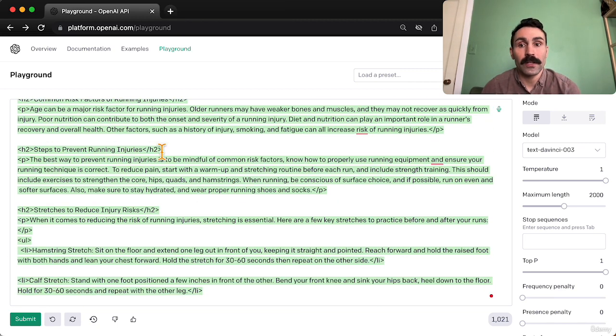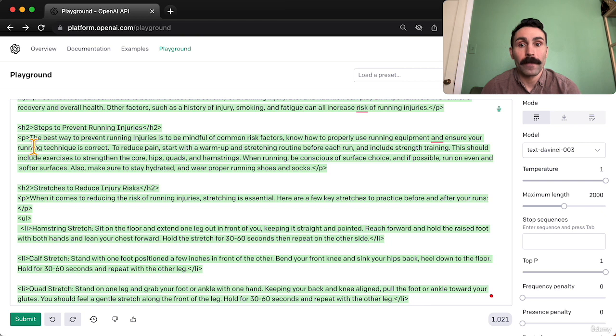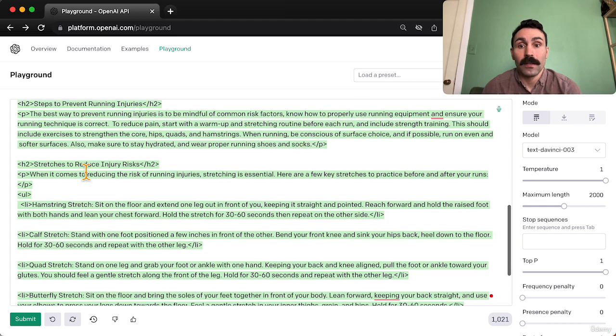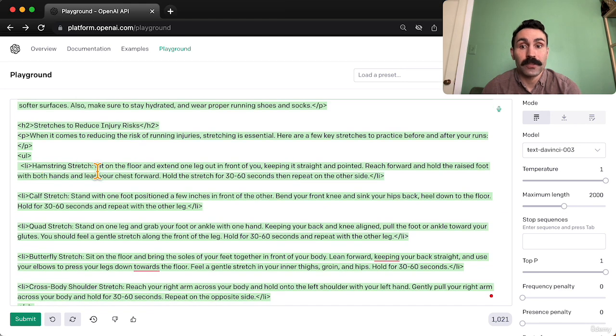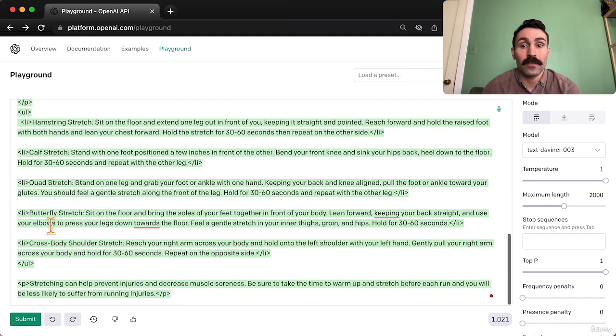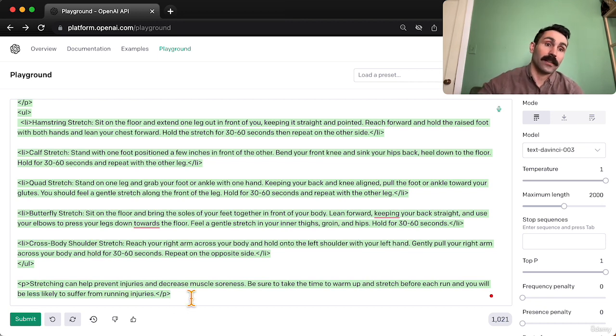Steps to prevent running injuries. Let's see what we have here. Be mindful of common risk factors. Know how to use running equipment. Ensure your running technique is correct. Reduce pain, warm up, stretching. This is pretty good. Now we have a list of stretches. Hamstring stretch, calf stretch, quad, butterfly, crossbody, shoulder. This is really good. I like this.